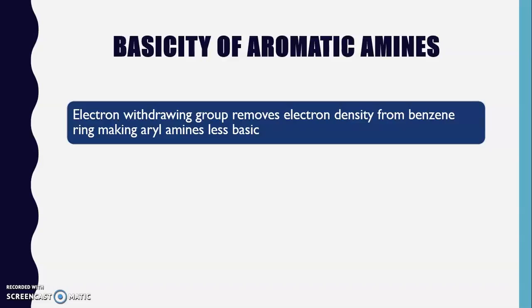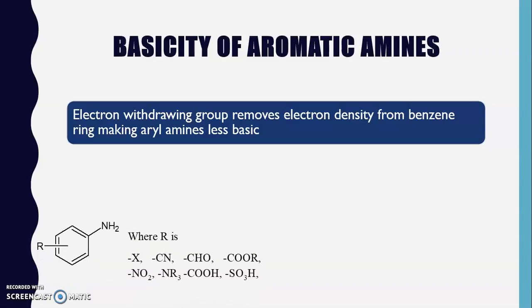In aromatic amines, when electron withdrawing groups are present, they remove the electron density from the benzene ring, due to which they make the aryl amines less basic. Already we have seen that if an electron withdrawing group is present within the ring or on the ring, it removes the electron density, and so makes aryl amines less basic.